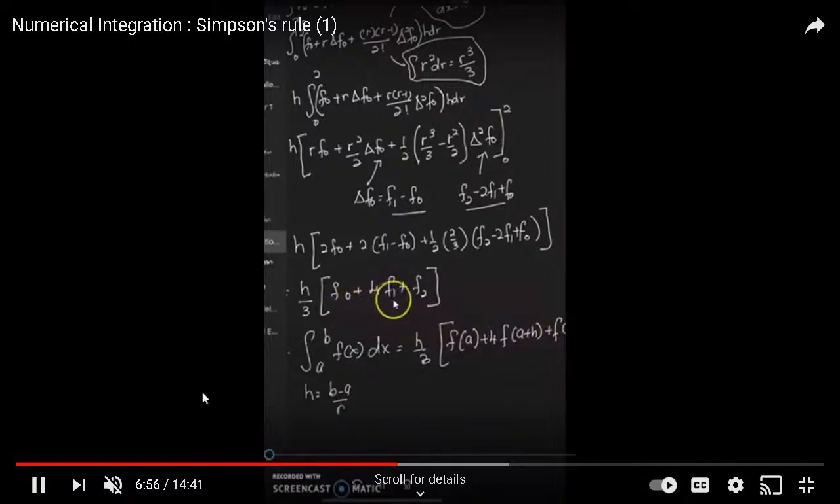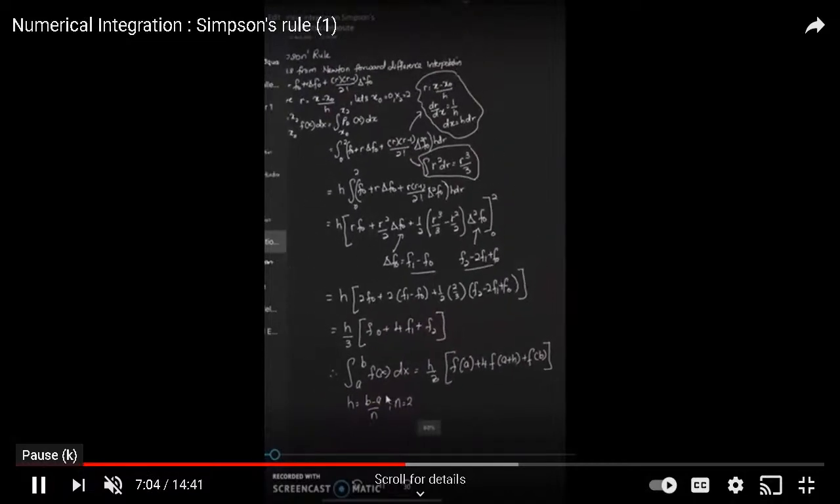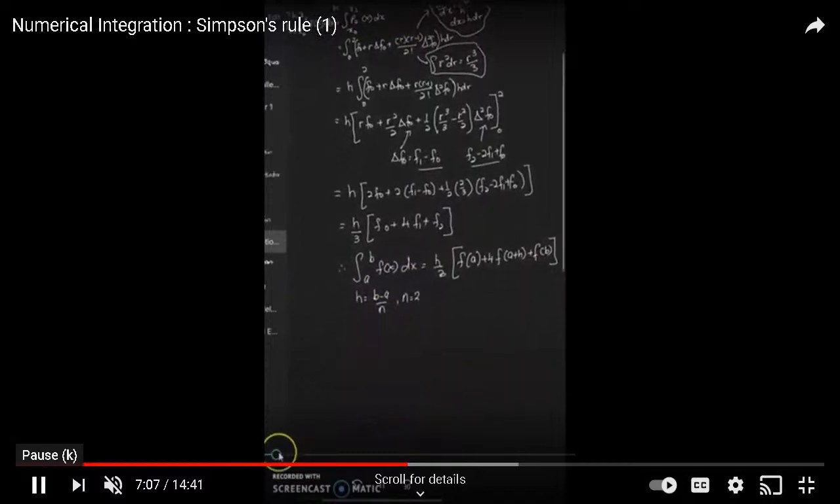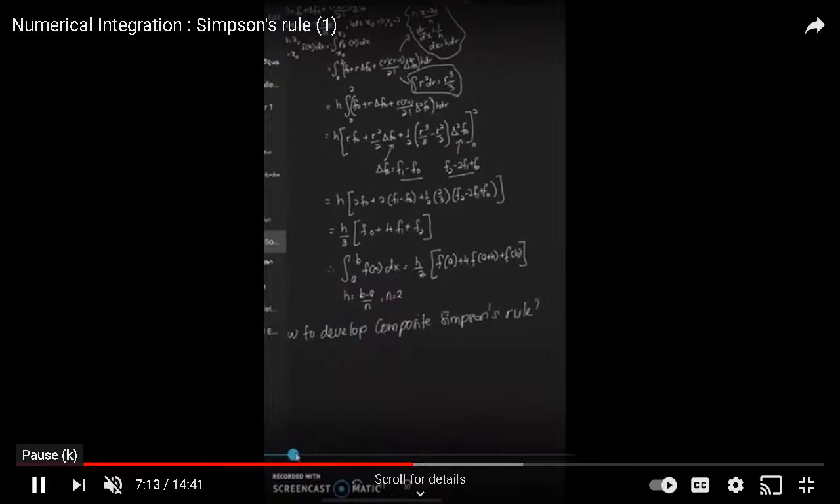So what you can see here when you compare with the trapezoidal rule, the graph is a 3 point f0, f1, f2. H is what? B minus a divided by n. So the size of n now is 2 for developing the rule.